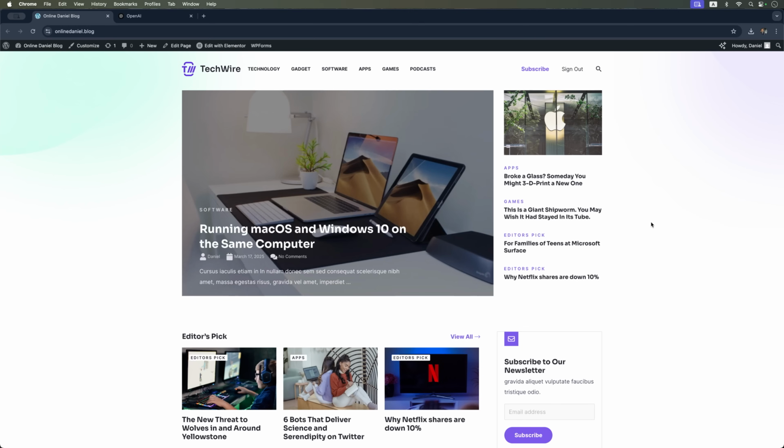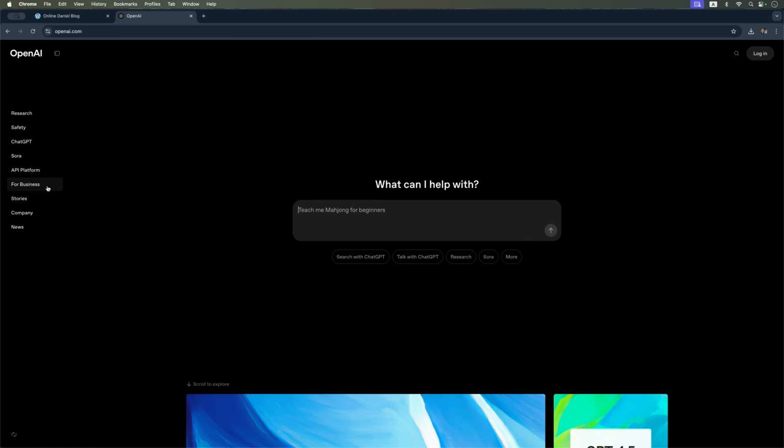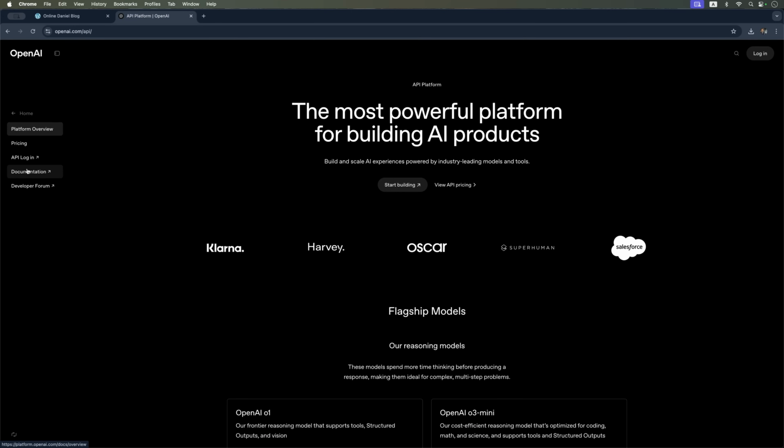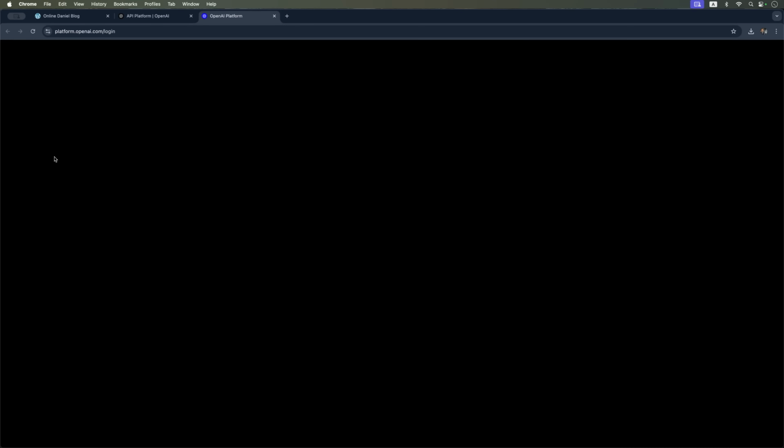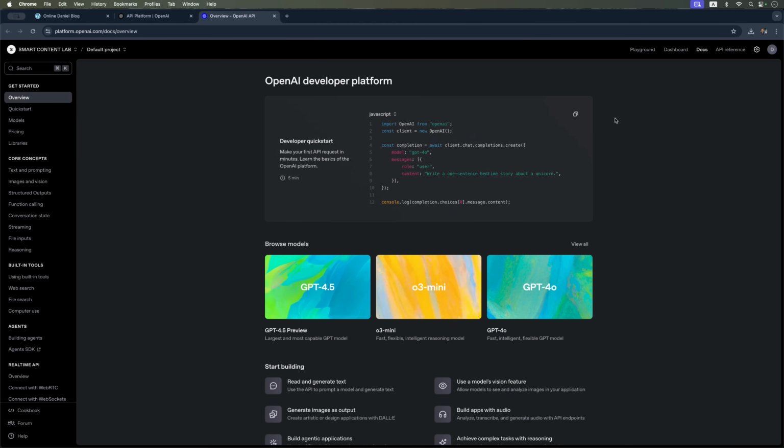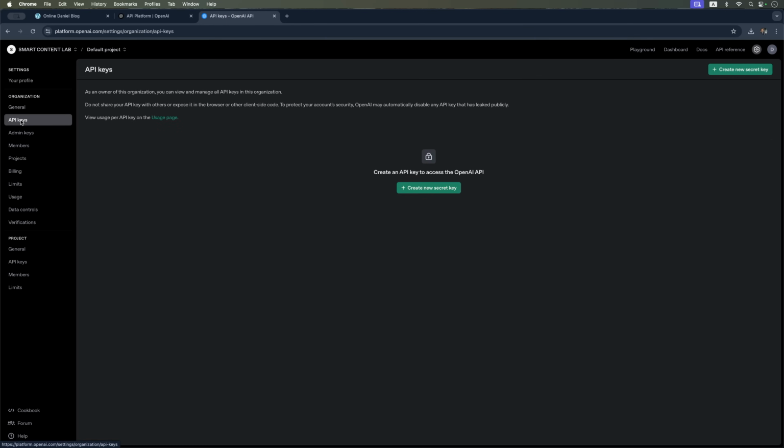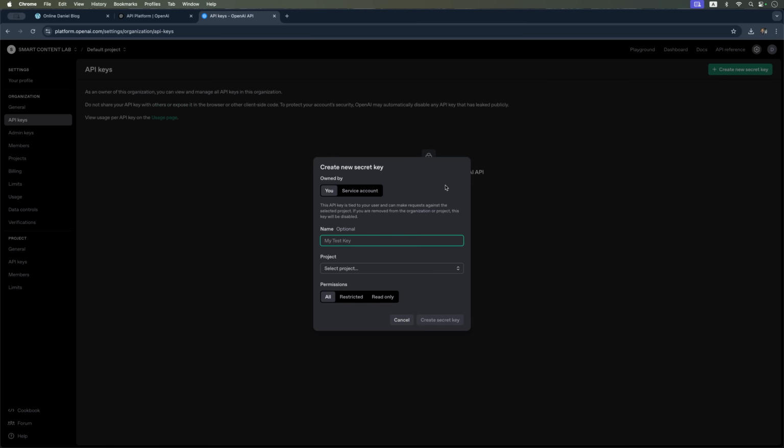Let's explore how to add a basic AI-powered chat to your own website. For this, we'll need the OpenAI API platform, where we'll create an API key. First, you'll need to register and log in. Then from your profile, go to the API Keys tab and generate a new secret key.